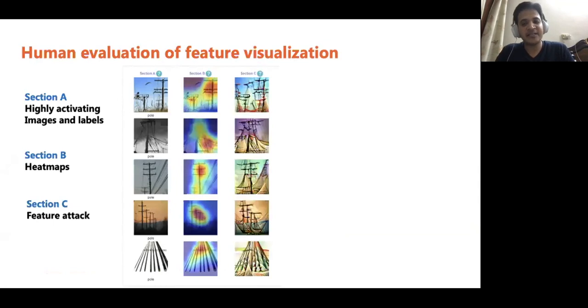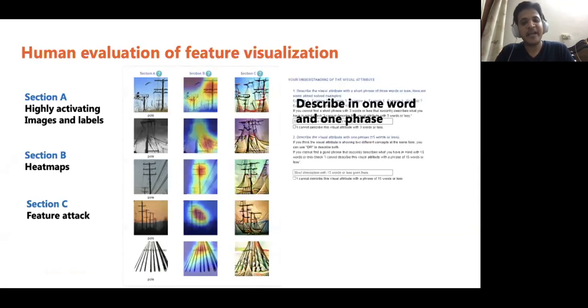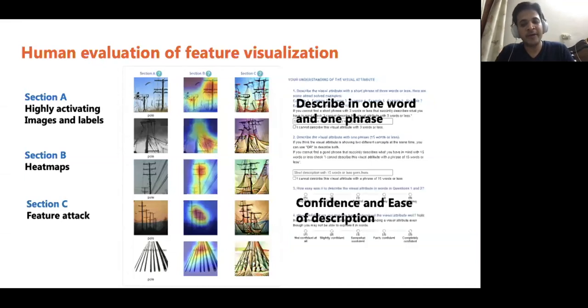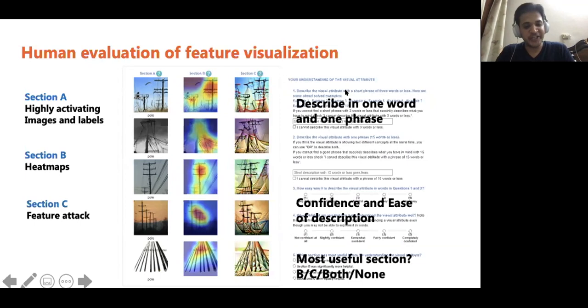They were first asked to describe the visual attribute in one word and one phrase. Next, how easy it was for them to describe the visual attribute and how confidently they were able to understand the feature. Next, which section was most useful for understanding the visual attribute? Section B, Section C, both or none.